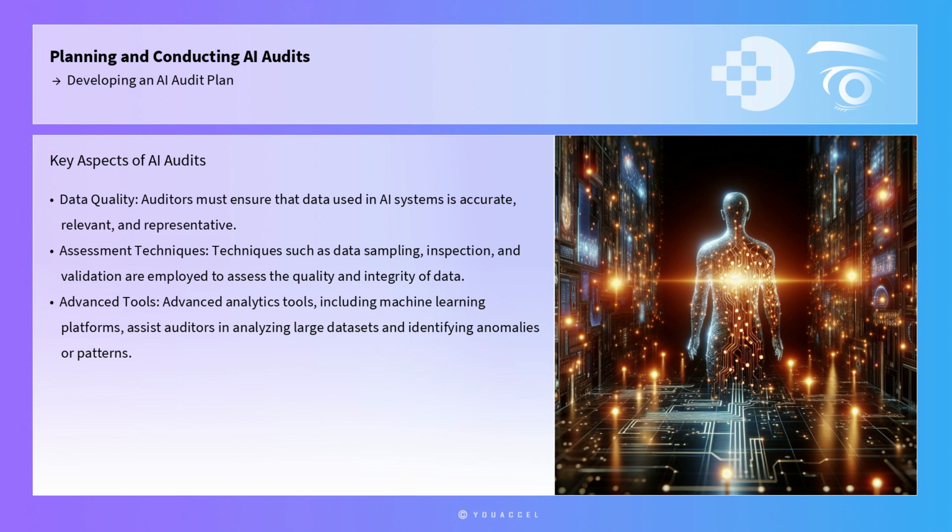Data collection and analysis are fundamental aspects of AI audits. Auditors must ensure that data used in AI systems is accurate, relevant, and representative. Techniques such as data sampling, inspection, and validation are employed to assess the quality and integrity of data. Advanced analytics tools, including machine learning platforms, can assist auditors in analyzing large datasets and identifying anomalies or patterns that require further investigation.